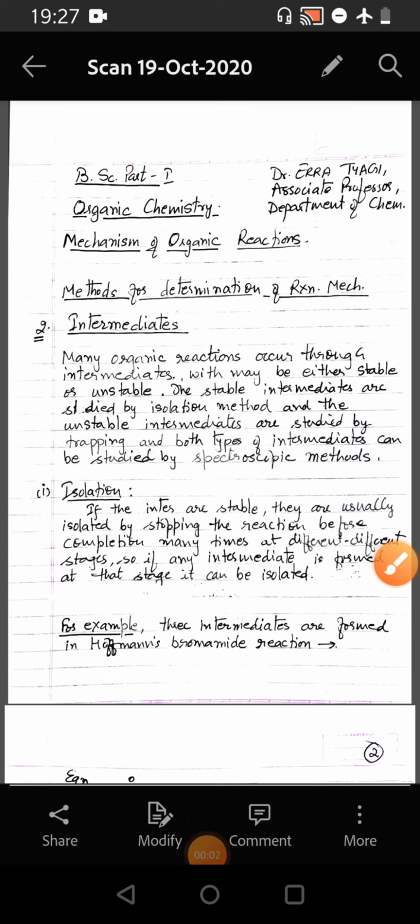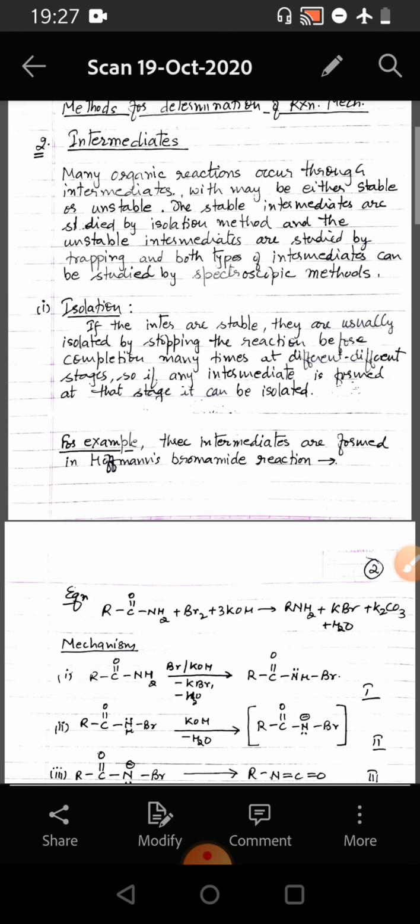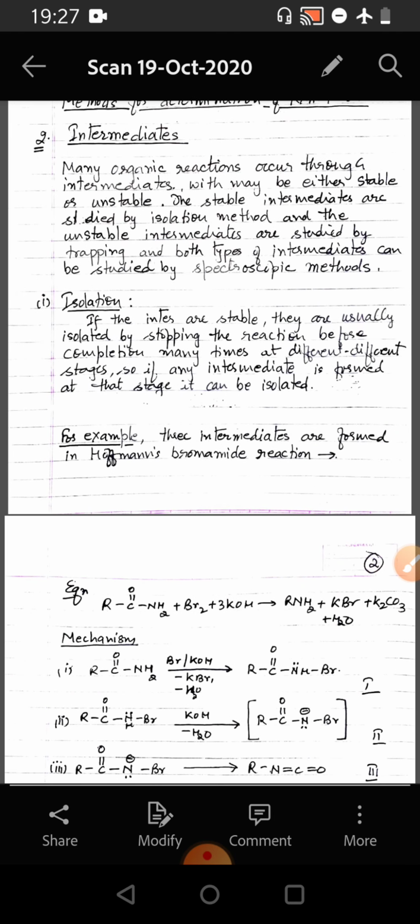In continuation of the last videos on mechanism of organic reactions of BSc Part 1 Organic Chemistry, in this video we are going to study some methods for determination of reaction mechanism. First, let's take the method of intermediate studies. Many organic reactions occur through intermediates which may be either stable or unstable. The stable intermediates are studied by the isolation method and the unstable intermediates are studied by trapping, and both types of intermediates can be studied by spectroscopic methods.